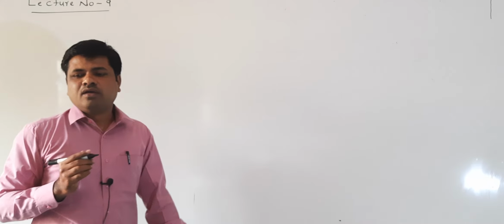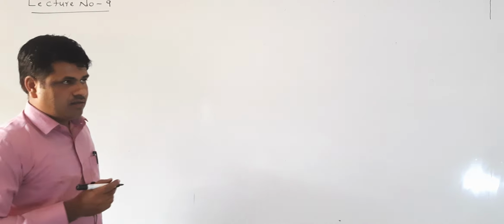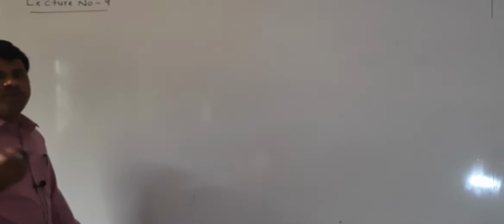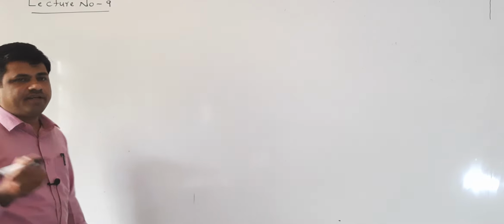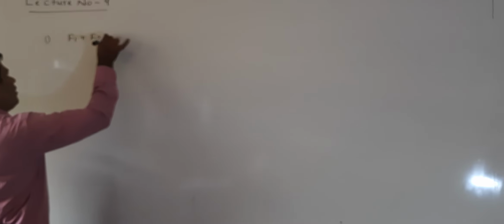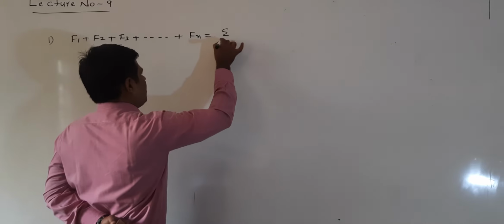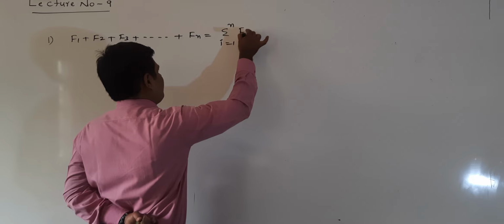Next, we also write the scalar equations. First, the vector equations. The first condition: F1 plus F2 plus F3 plus up to Fn is equal to the sum from i equal to 1 to n of Fi, equal to 0.